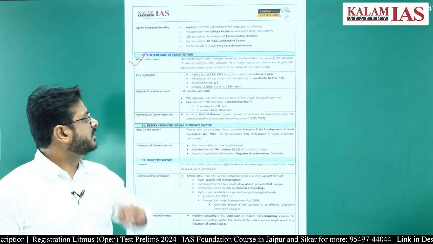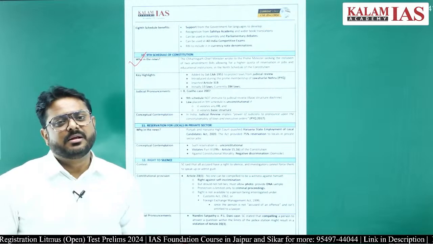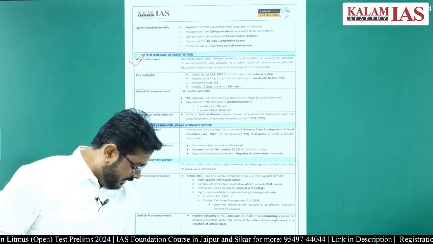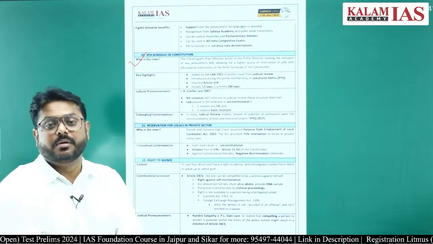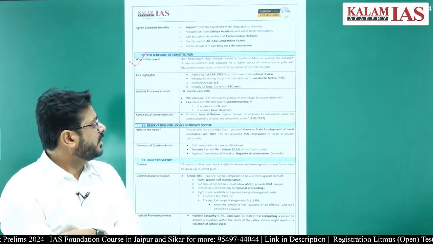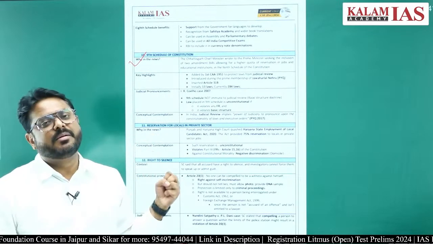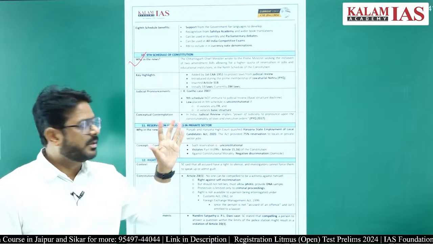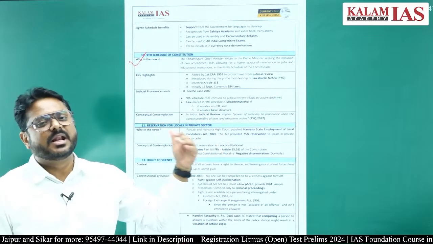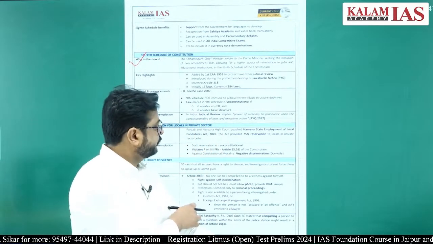It inserted Article 31B of the Constitution of India, which said that some kinds of land rights and properties can be taken up by the states.